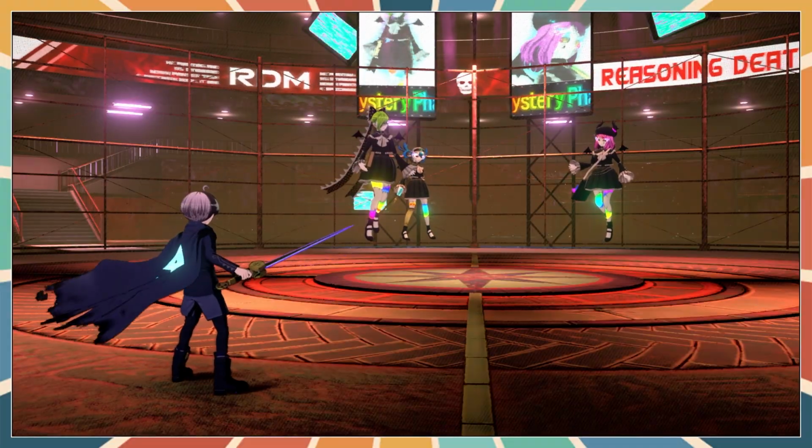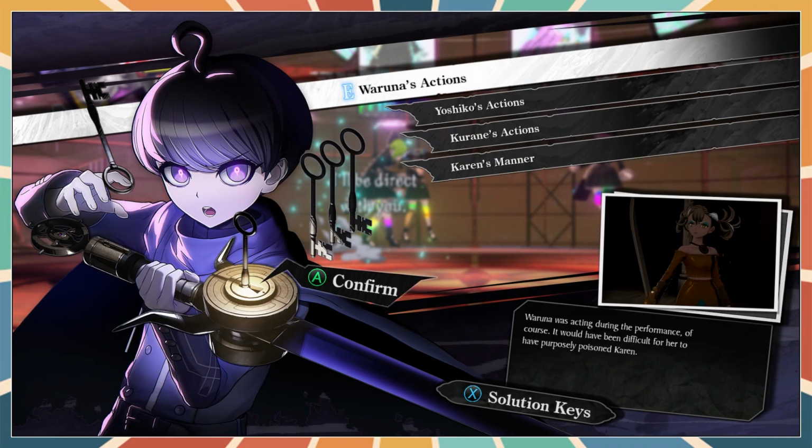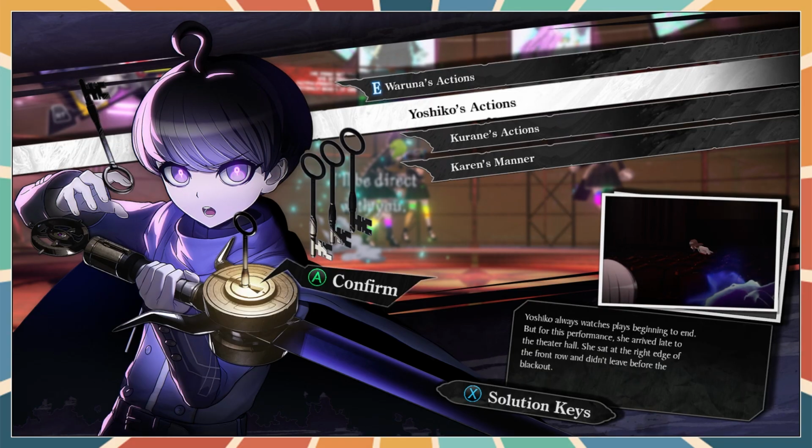Waruna's actions, Yoshiko's actions. Waruna was acting during the performance, of course. It would have been difficult for her to have purposely poisoned Karen. Yoshiko always watches plays beginning to end, but for this performance she arrived late. She sat at the right edge of the front row and didn't leave before the blackout.